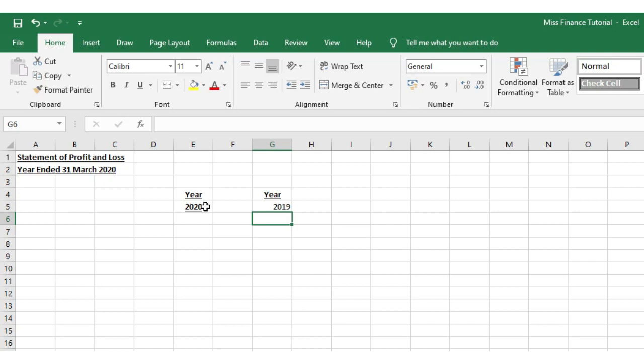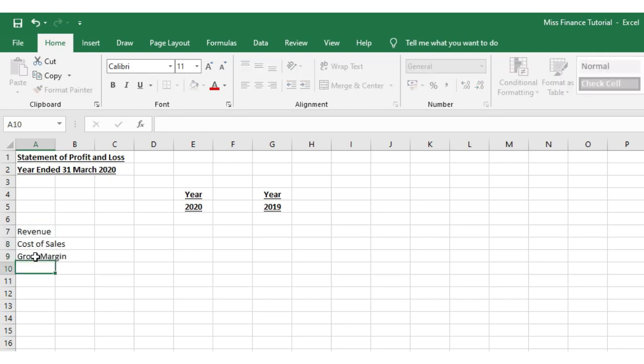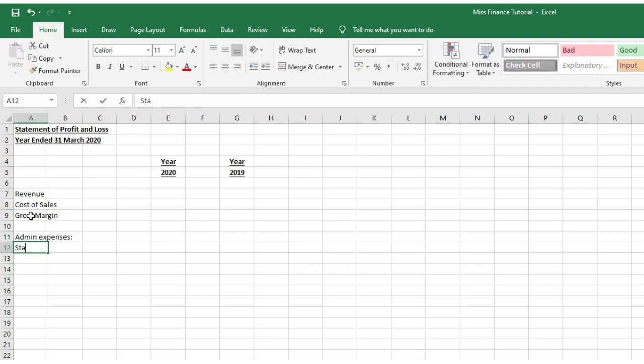So if you watch the formula bar, you'll see this. And I'm just going to format that in the same way as clicking on E5, clicking on Format Paint, and then G5. So I'm just going to type out revenue, cost of sales, gross profit margin, and then here I'm going to have a few admin expenses, so stationery, telephone cost, and then staff costs.